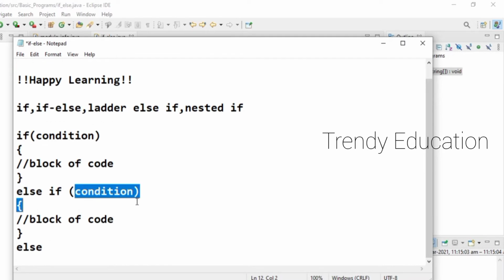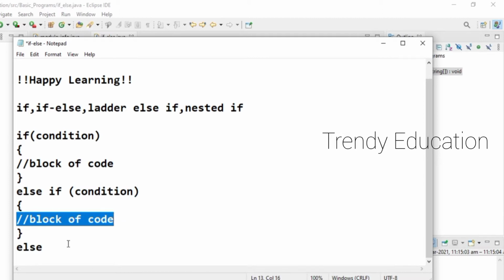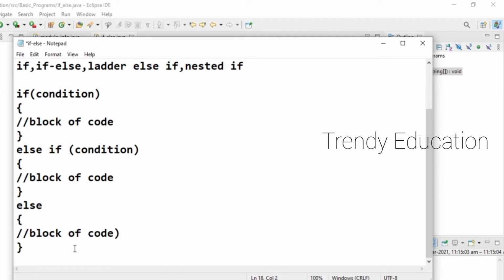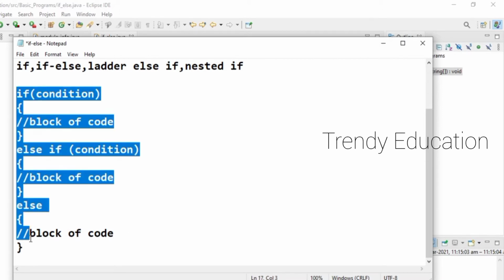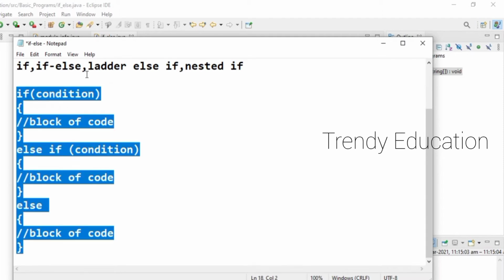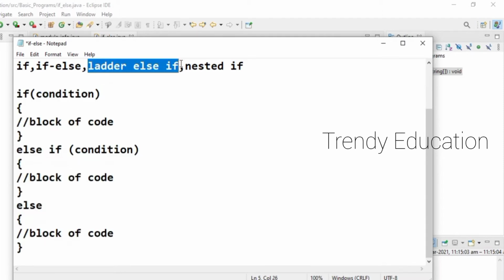It will check whether this condition is true or not. If this condition is true, it will execute this part. But if this condition is also false, then it will move on to the else part. This is how the if else statement works. Hope you understand this. So the method we saw is nothing but the ladder else if statement.